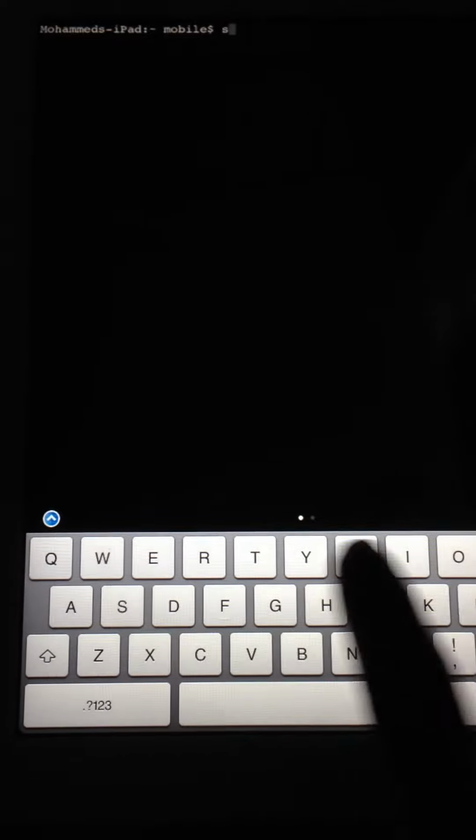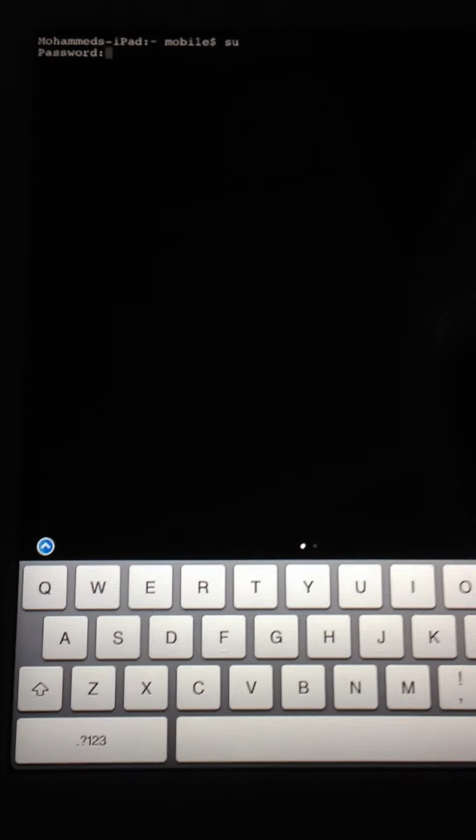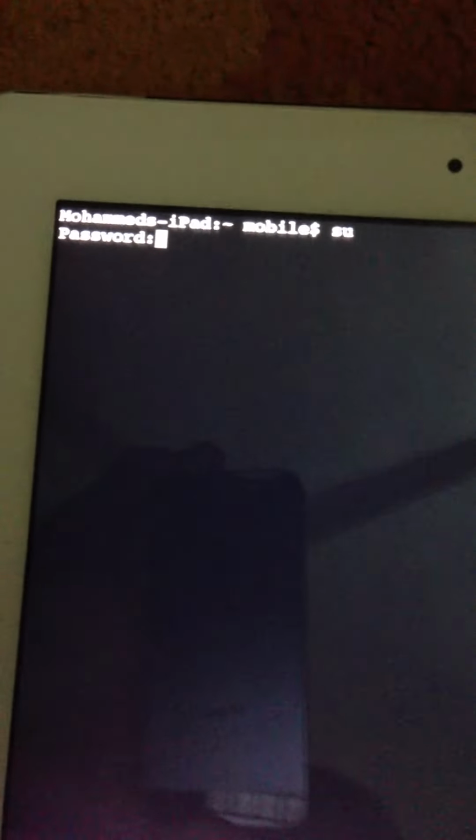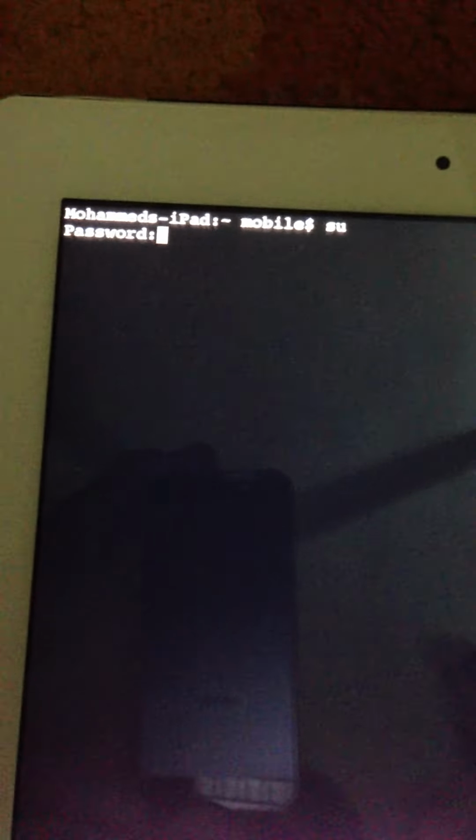So you launch Terminal. After it launches, let me focus on the keyboard. We type in su, right over there, but then it asks for a password, and the password is alpine, A-L-P-I-N-E.